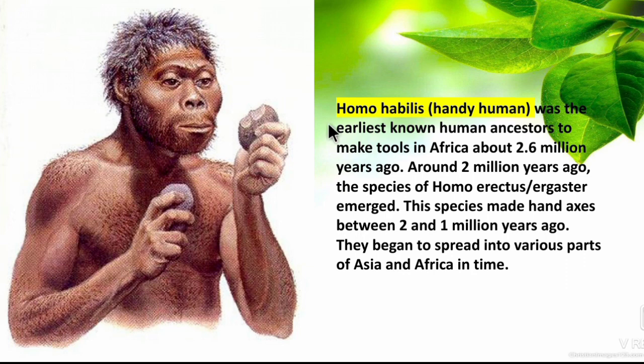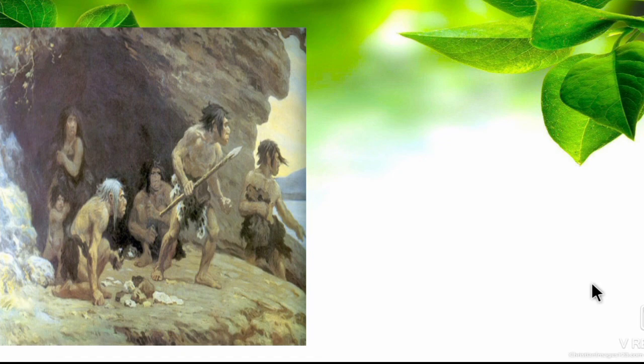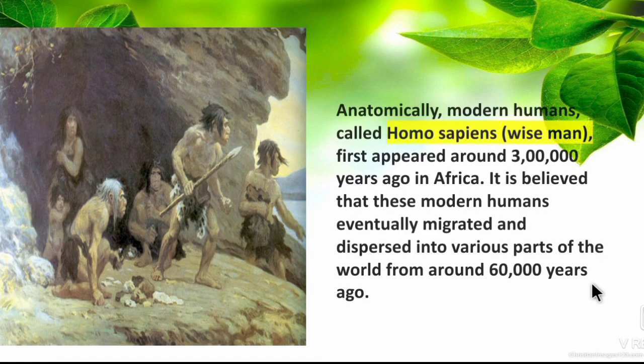Homo habilis. So Homo habilis are called handyman, was the earliest known human ancestors to make tools in Africa about 2.6 million years ago. Around 2 million years ago, the species of Homo erectus emerged, and this species made hand axes between 2 and 1 million years ago. They began to spread into various parts of Asia and Africa in time. So Homo habilis, this species is also called handyman because they use their hands to make the tools. And slowly they began to move out and settled in other parts of Asia also.